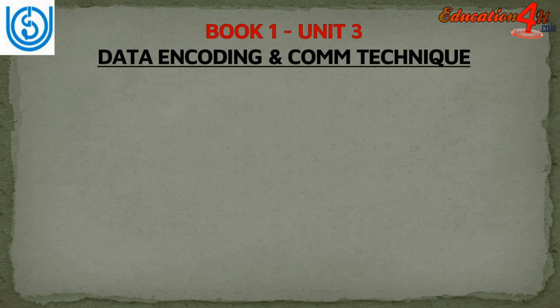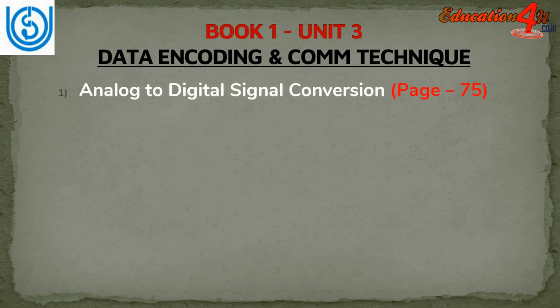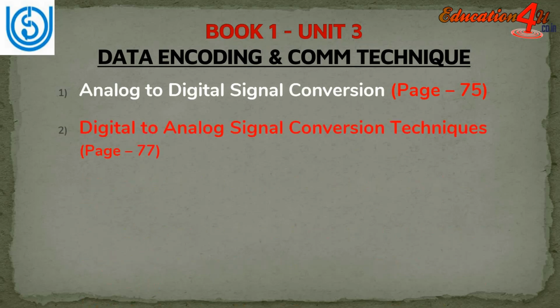Now coming to book 1 unit 3, that is data encoding and communication technique. Let us see what are the important questions. You should know how an analog signal is converted into a digital signal. This is a very important question. It is available on page number 75 of the IGNOU MCA book. Similarly, you should know how a digital signal is converted into an analog signal, and what the requirement is to convert analog into digital and vice versa.